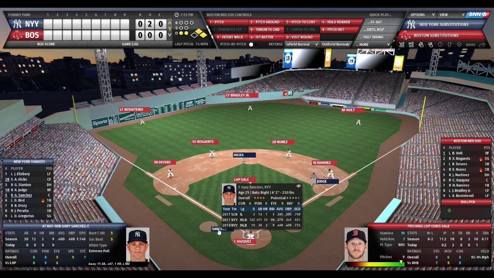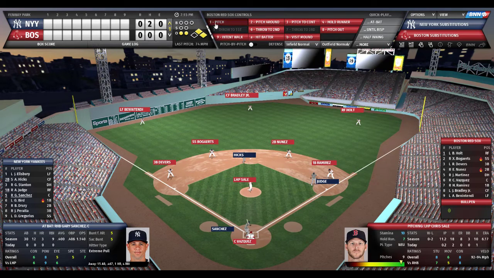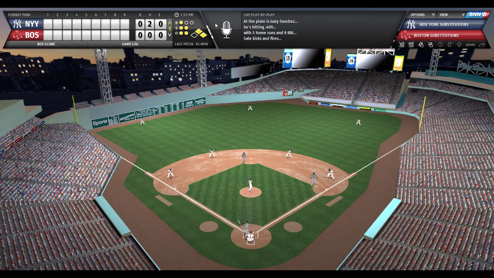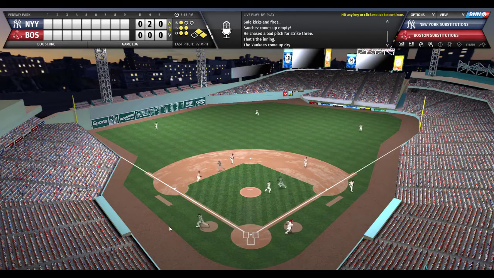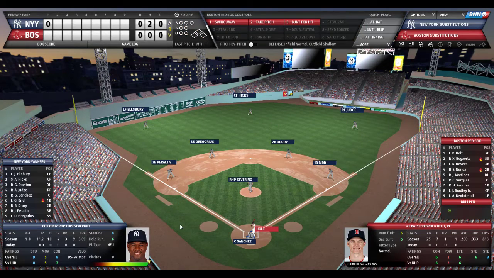Sanchez batting .400, 3 home runs, 9 RBIs. Sale in a bit of a pickle here. Sanchez ready to grip and rip. Vazquez wiggles the fingers. The windup and the pitch. 1-2 count. And he strikes out Sanchez with a fastball. Side retired. The Yankees threaten but do not score.